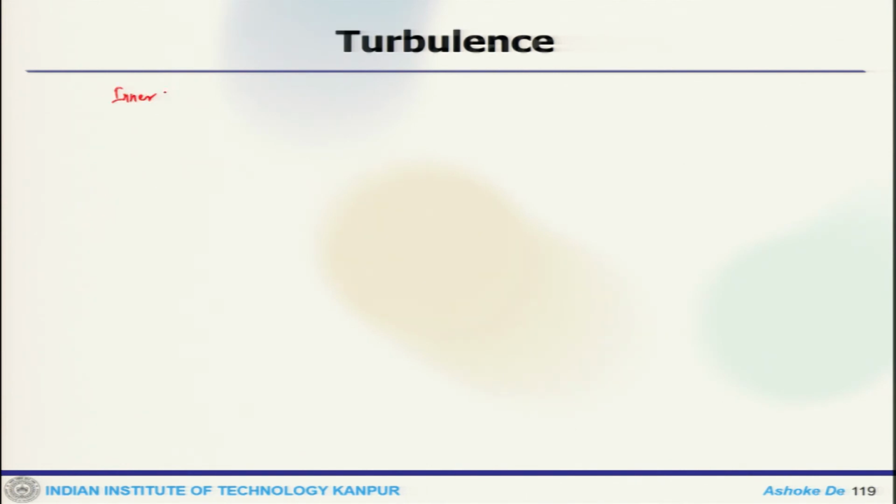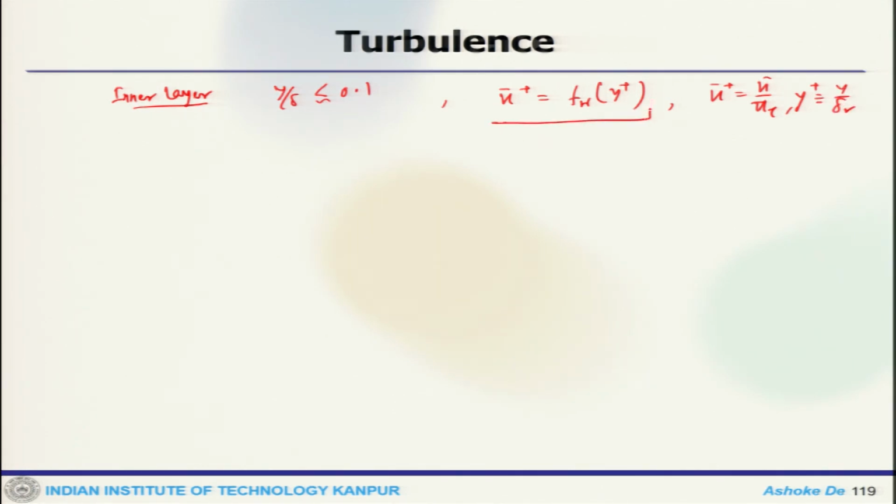So, we have three different layers. One is the inner layer, where y by delta is less than 0.1, close to the wall, and the length scale delta is not that important. So, we get u plus equals f_w of y plus, where u plus equals u bar by u_tau and y plus equals y by delta_v. This is called the law of the wall.